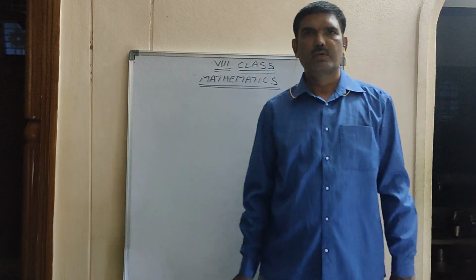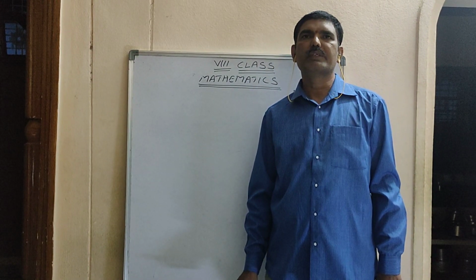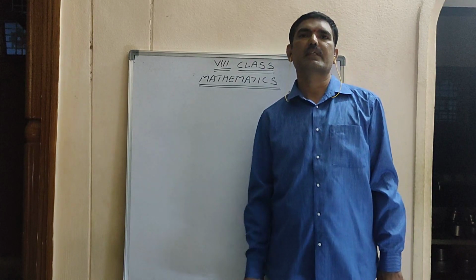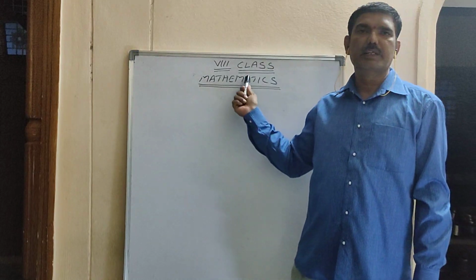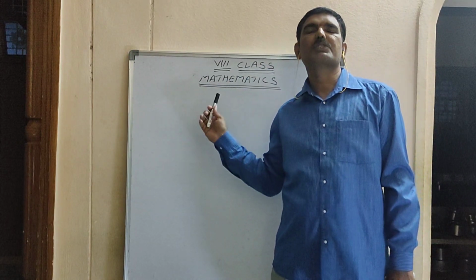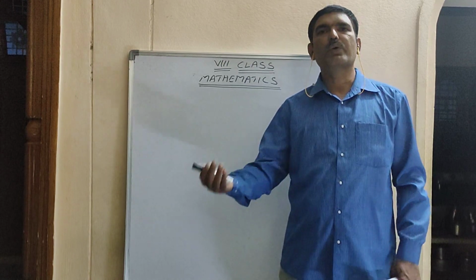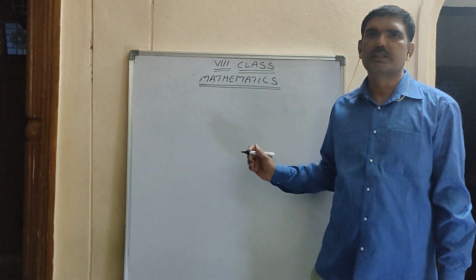So, before going to the chapter, once we will do revision. We will revise the things which you learned in 7th class. In mathematics, in 8th class, the first chapter is rational numbers. Before going to rational numbers, we should know about properties.